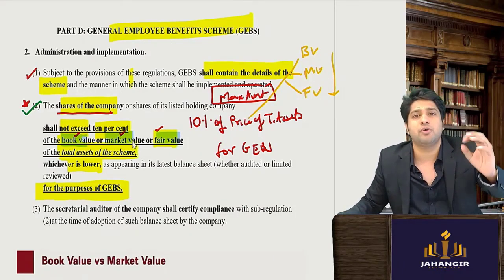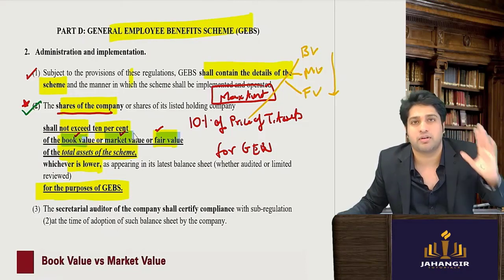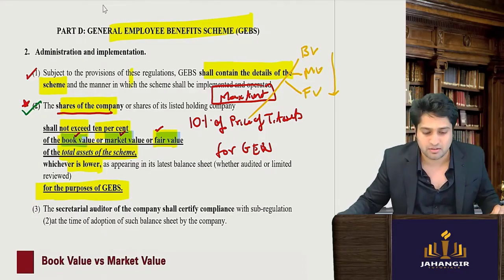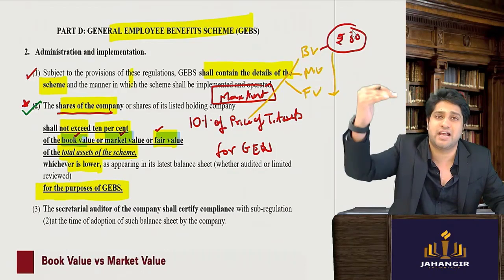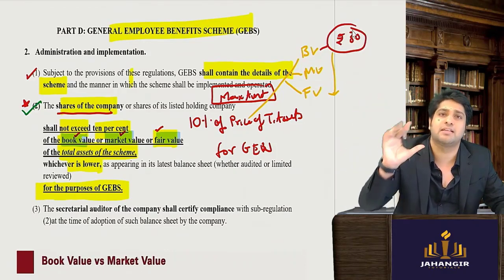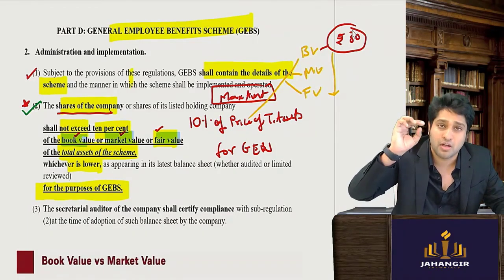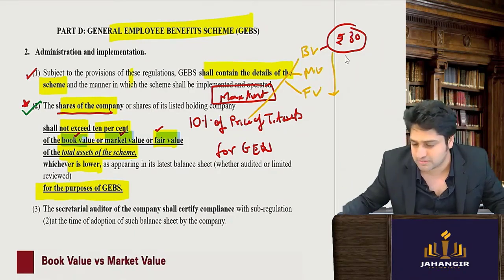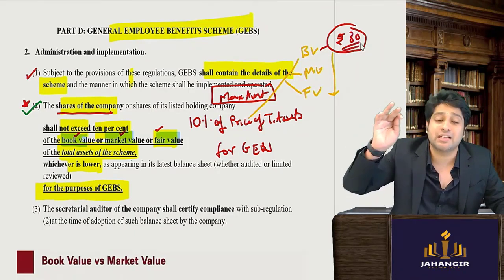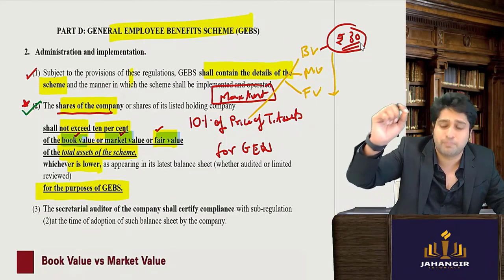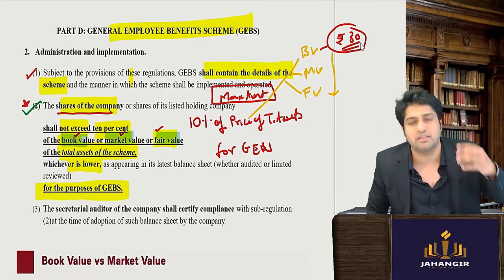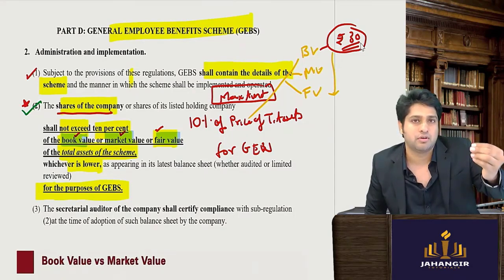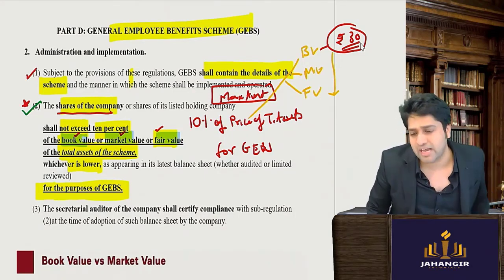Today, if you take the balance sheet value of one share, let's say it can be rupees 30. Yes or no? When we do assets less liabilities divided by the number of shares, this is also called the balance sheet price. You get rupees 30. But is it necessary that the balance sheet price is the same as the market price? Is it necessary that the book value has to be the same as market value? Yes or no? Quickly.